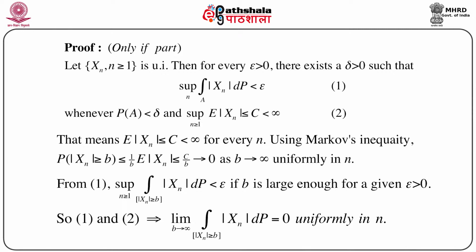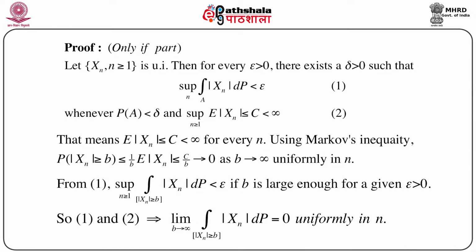And the supremum over n greater than or equal to 1 of expectation of mod X_n is less than or equal to c, which is less than infinity. Now this is condition 2. So this comes from the definition of uniform integrability, or the way we defined it. Now it is clear that this immediately implies that expectation of mod X_n is less than or equal to c for every n. Because since the supremum is bounded by c, obviously the individual expectations must be bounded.